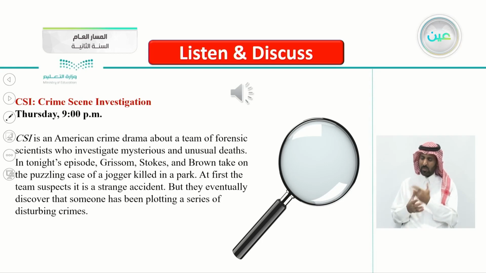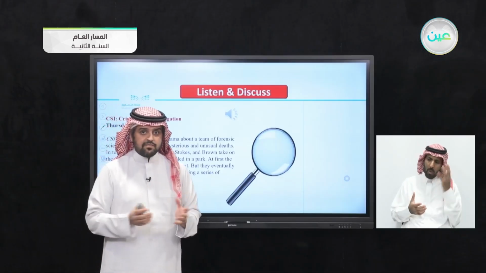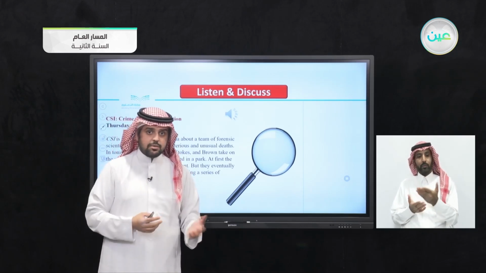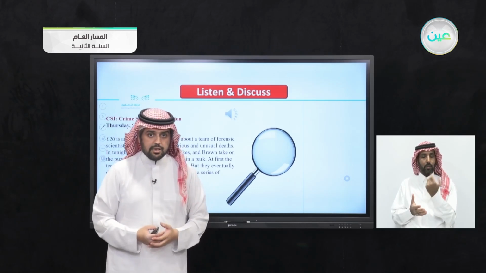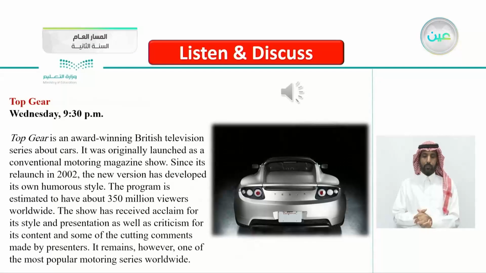That's why they are investigating, because the deaths are mysterious and unusual, and also, as mentioned here, puzzling cases. They are always investigating puzzling cases. That's why you enjoy the show. When you see the show, that's why you enjoy it, because of the puzzles, of the way that they figure out who is the culprit, who is the victim, why did he do it, and so on. So it's always solving some puzzles.